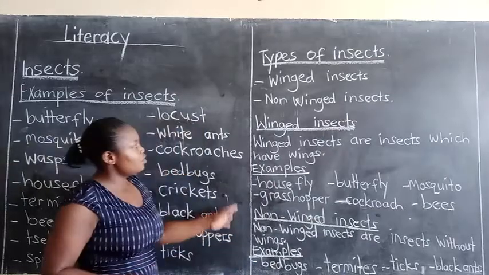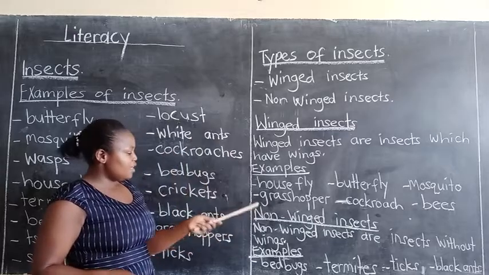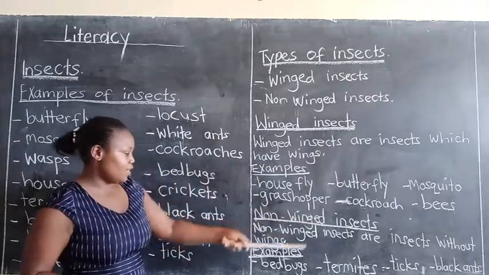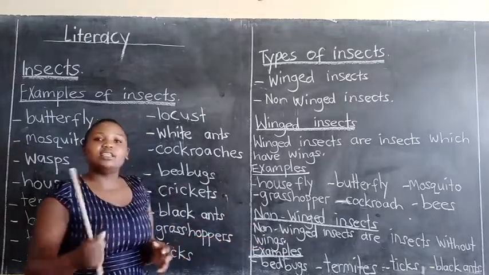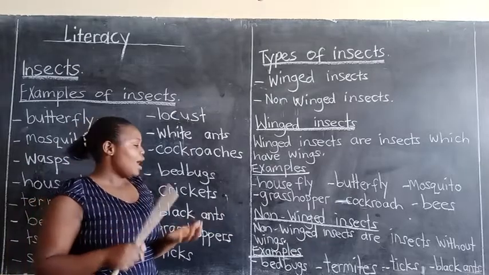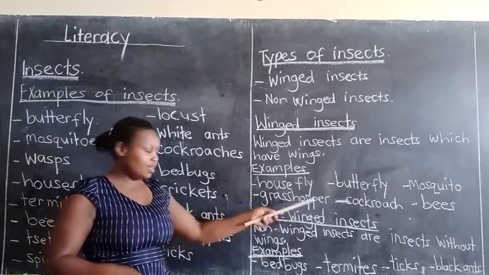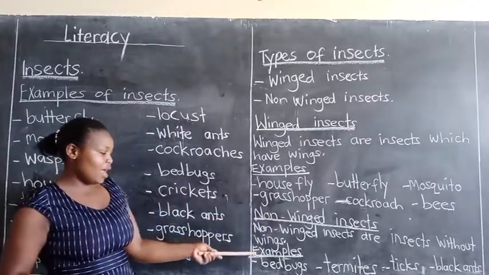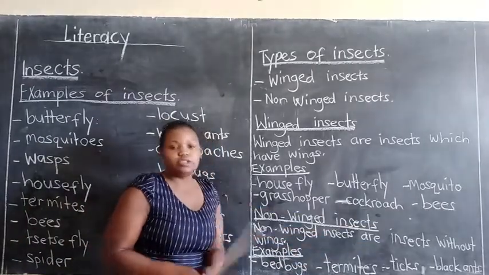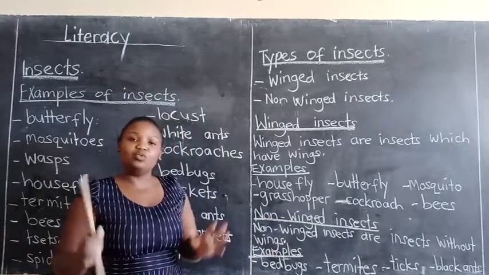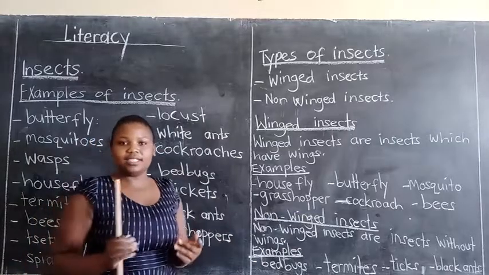Then we also went ahead and said, let us look at non-winged insects. Non-winged insects are insects without wings. So they can ask you, how do we call insects without wings? And you say non-winged insects. Examples are bedbugs, termites, ticks, black ants. So these insects have no wings. They do not have wings at all, but they belong to insects.